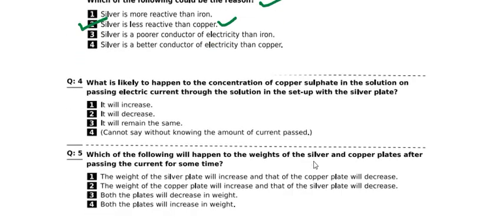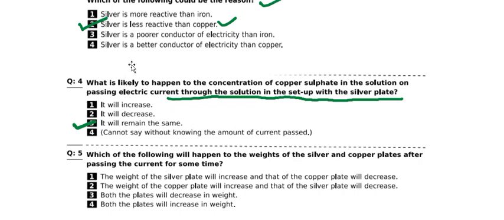Question number 4 is on the screen, and 5 also. What is likely to happen to the concentration of copper sulfate in the solution on passing electric current through the solution in the setup with the silver plate? We have 4 options. What should be the correct option for this question? So we go with option 3. It will remain the same. There is no change, right? There is no change. It will remain the same. Option 3 is correct.